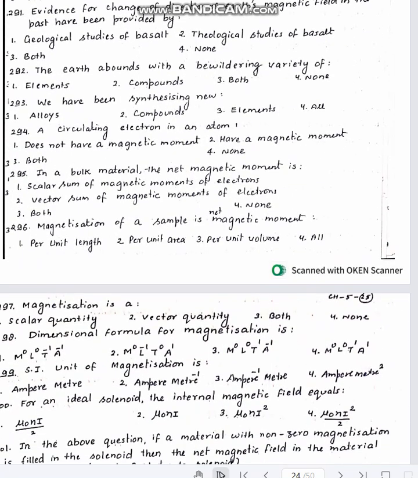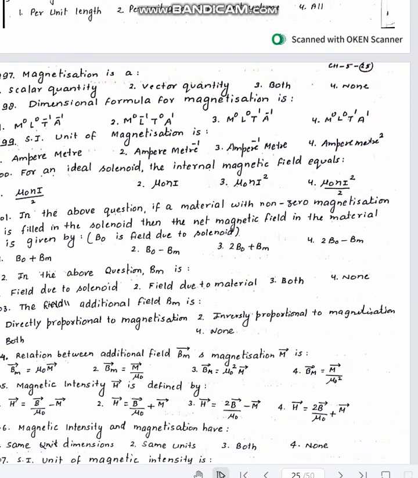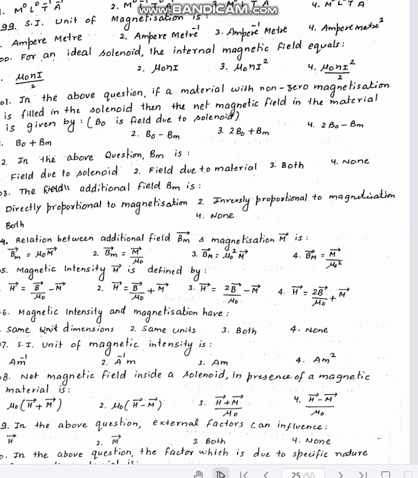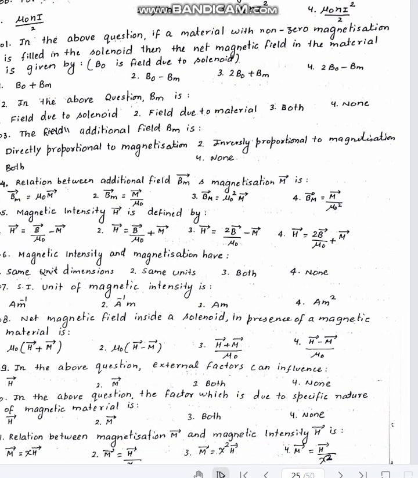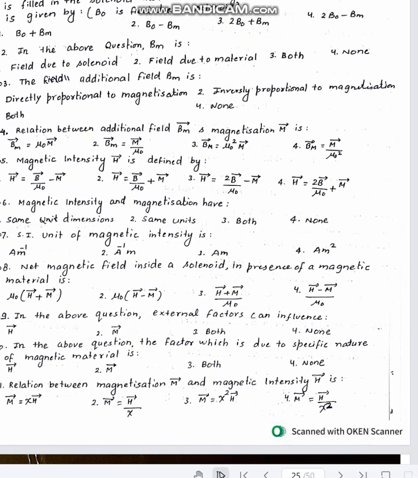Based on magnetic field of Earth, magnetic moment, magnetization dimensions, SI units, CGS unit. Then magnetization using external magnetic field.